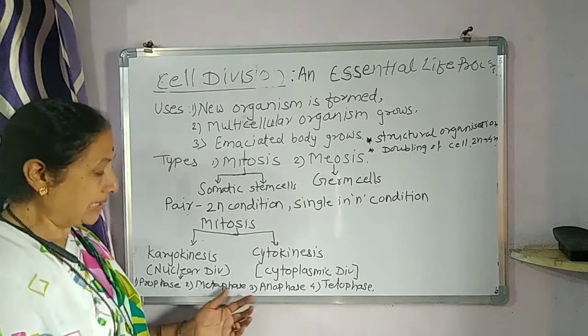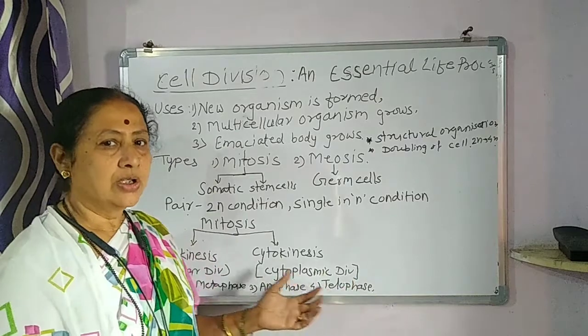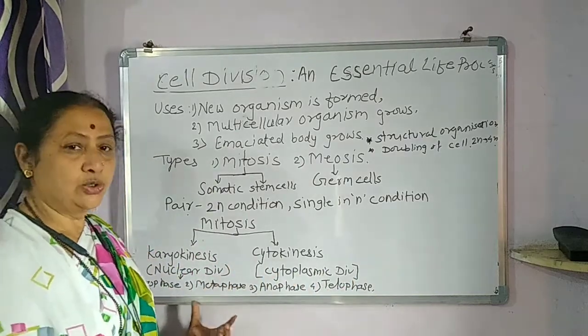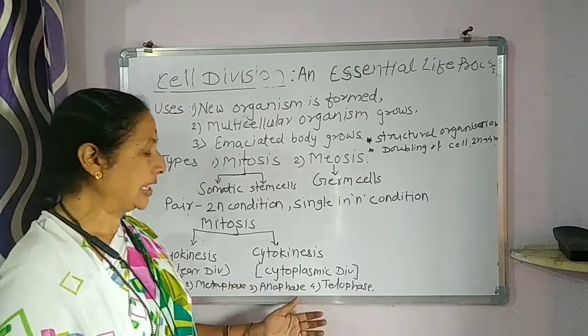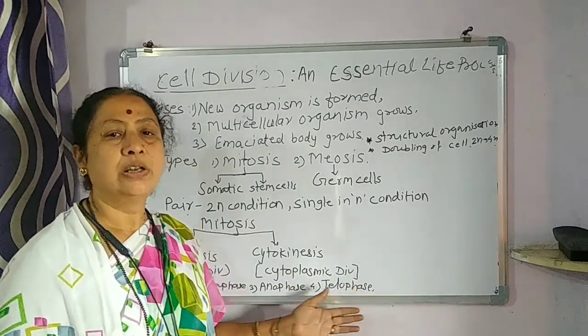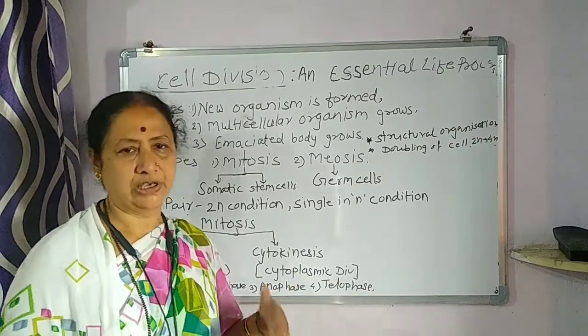Prophase, metaphase, anaphase, and telophase. So karyokinesis is divided into 4 phases: the prophase, metaphase, anaphase, and the telophase. Now, let us study all these phases in detail with the figures.